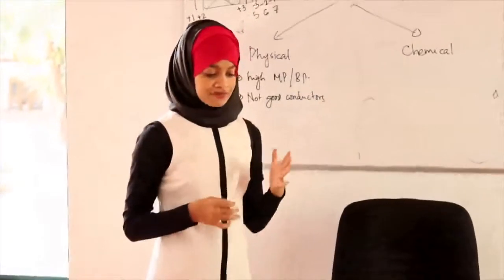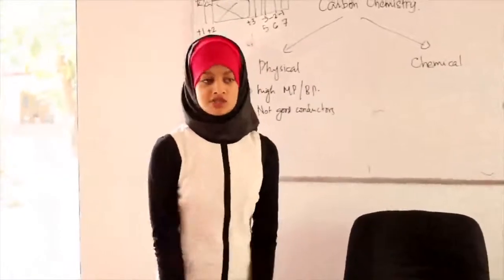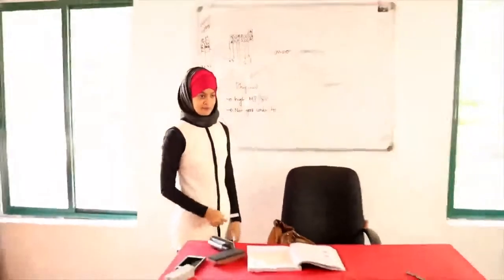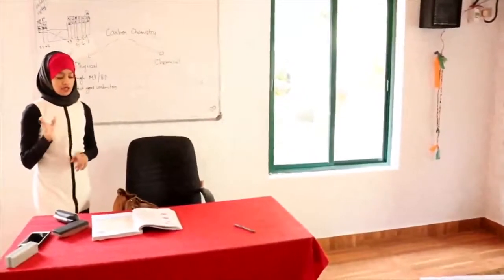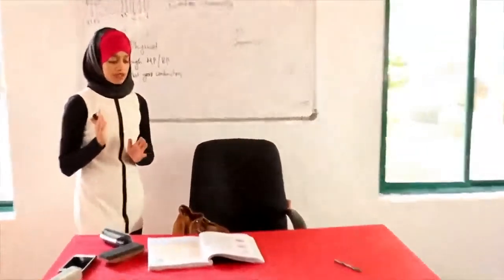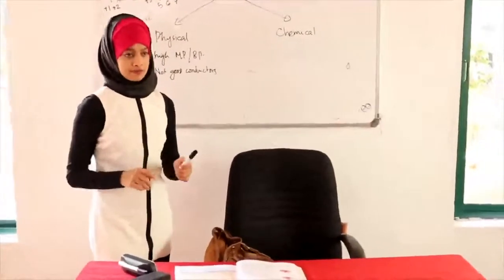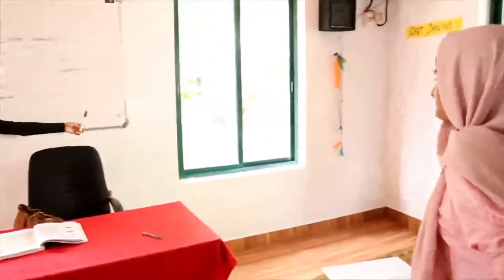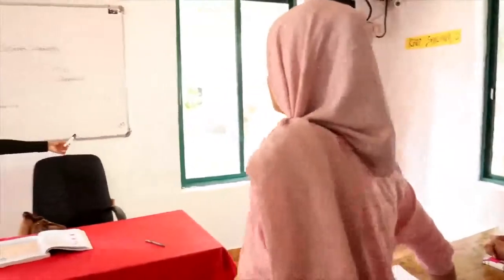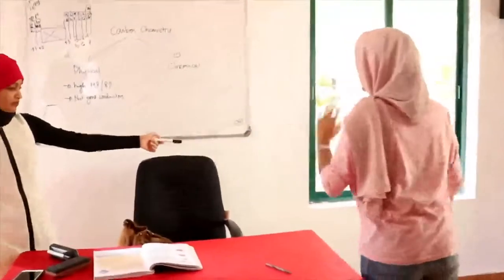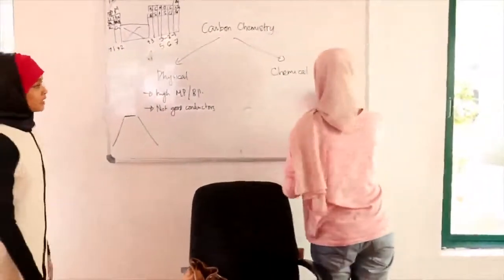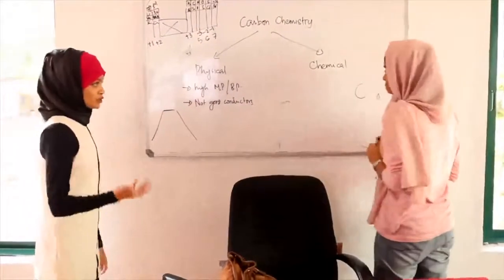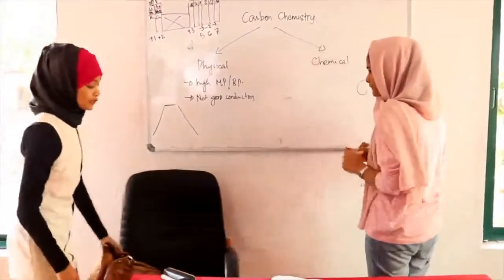Explain the electron dot structures. Azra, can you do it? Carbon. Yeah, you can choose any carbon, just explain the electron dot structures. Explain bonding in 2 oxygen molecules. Everybody can try it. Try it yourself. I want you to explain it as you speak, as you do it, so that I know whether you're using the right words or not.